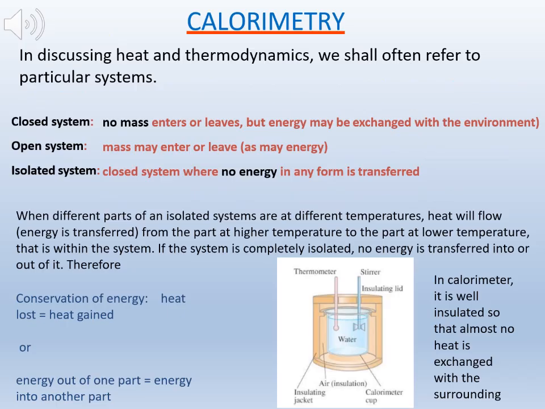In discussing heat and thermodynamics, we shall often refer to particular systems. A calorimeter is a device used to measure the amount of heat involved in a chemical reaction, physical change, or heat capacity of a material. A calorimeter is well insulated so that almost no heat is exchanged with the surroundings.